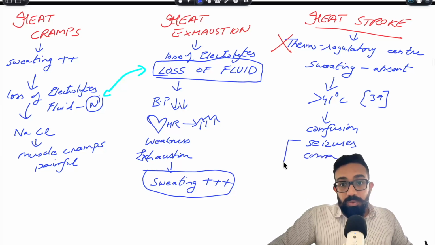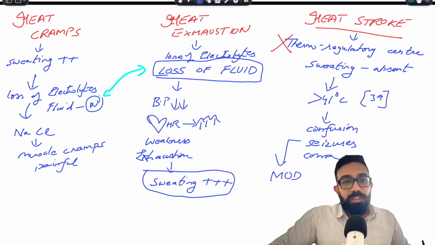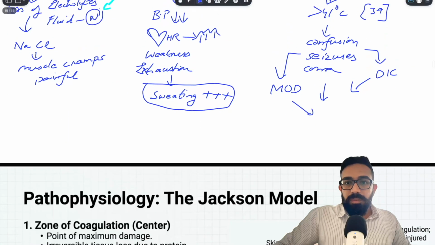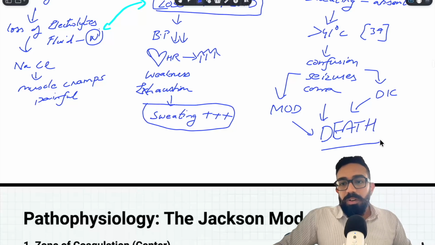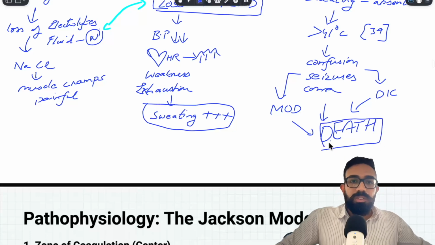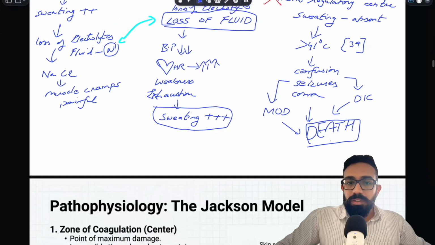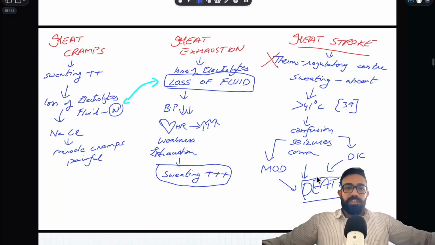There can also be multiple organ dysfunction and DIC. Remind me that all of these can cause the most important thing that we study in forensic pathology, which is death. All of this can cause death. So this is a deadly condition.